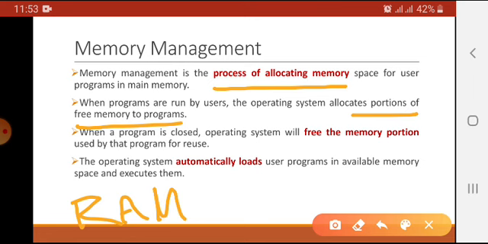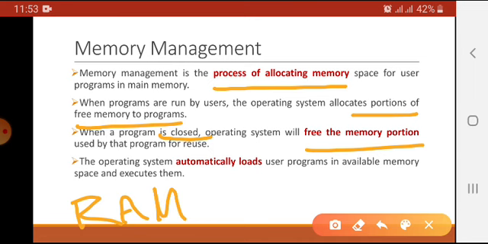And when they complete their processing, operating system will free that space. Operating system will ensure to free that space from the RAM. When a program is closed, operating system will free the memory portion used by that program for reuse.